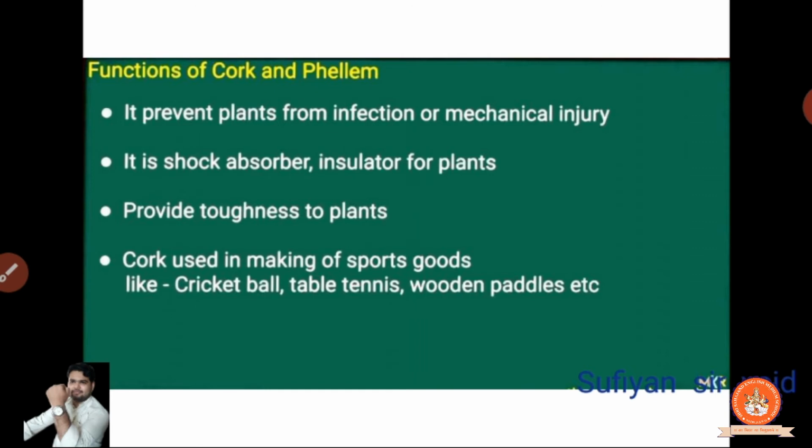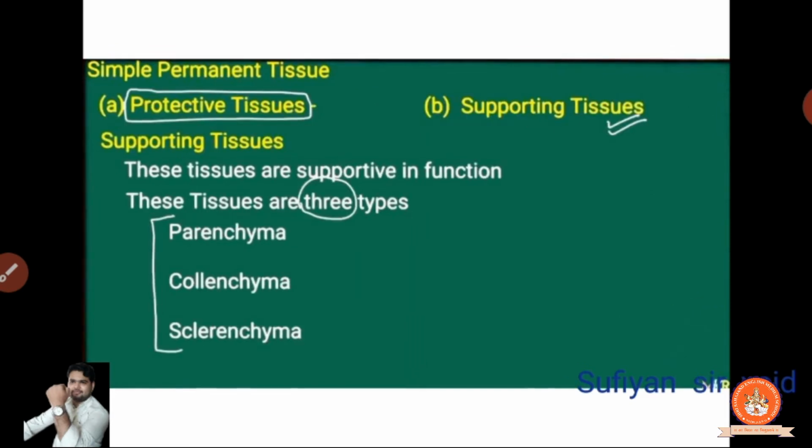And cork is used for making sports goods. That means it is useful for the things made for playing games. Cricket ball, tennis, table tennis, wooden pads, many things.